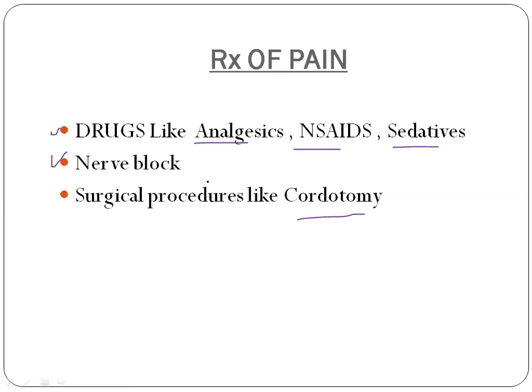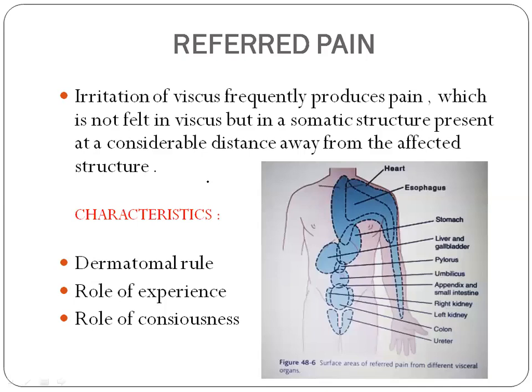Okay, so next moving on to referred pain. Referred pain is when irritation of viscera frequently produces pain which is not felt in that place, but in a somatic structure present at a considerable distance away from the affected structure. So if the pain originally arises from your internal organ, it will not be felt there. It will be felt at a somatic structure at a considerable distance from it. This is called referred pain, that is, the pain from one place is referred to another place.